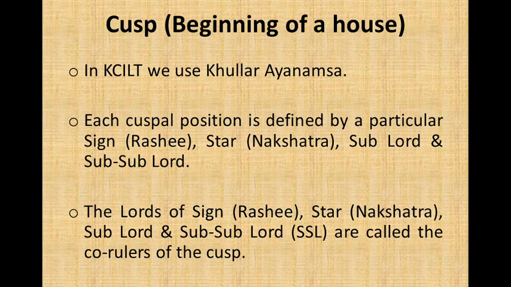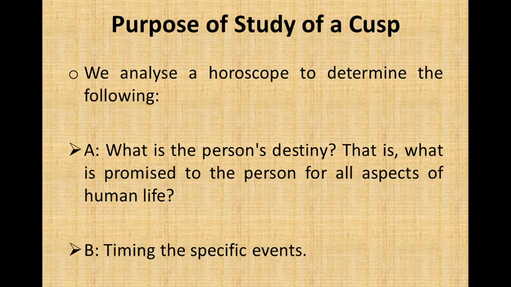In KCILT, we use Kular and Marsh. Marsh is a tool to calculate the dasha. Every astrology uses a different Marsh. Each cuspal position is defined by a particular sign (Rashi), star (nakshatra), sublord, and subsublord. The lords of the sign, nakshatra, sublord, and subsublord are called the co-rulers of the cusp.